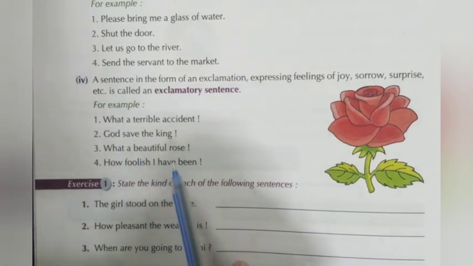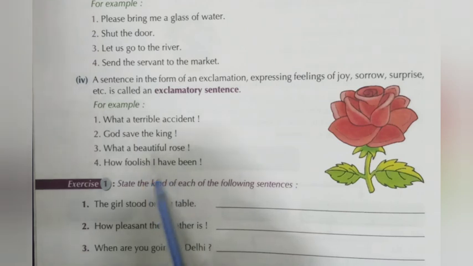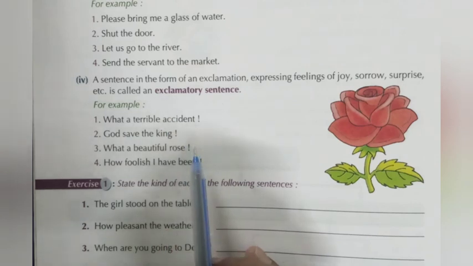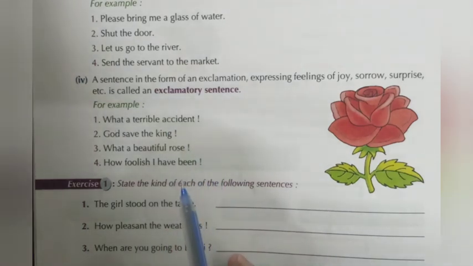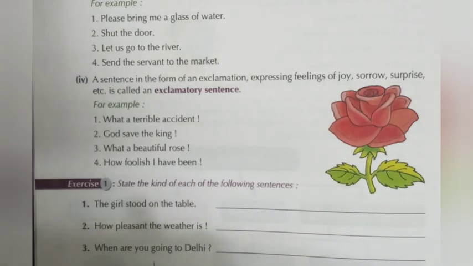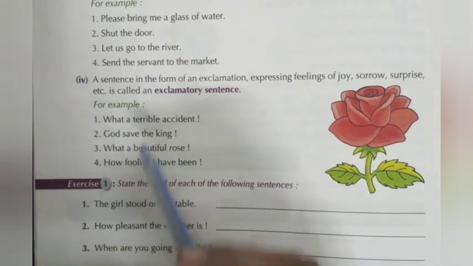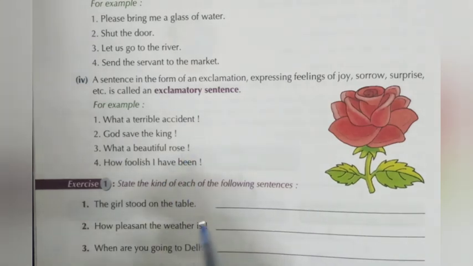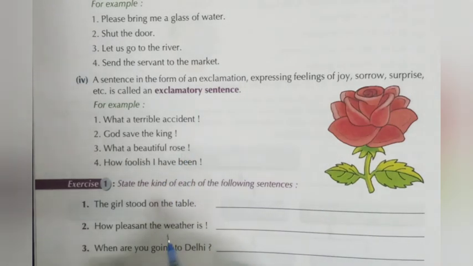What a terrible accident! God save the king! What a beautiful rose! How foolish I have been! All these are called exclamatory sentences.